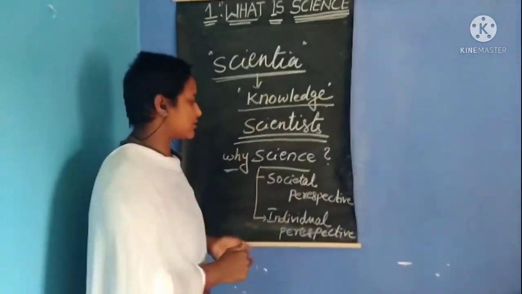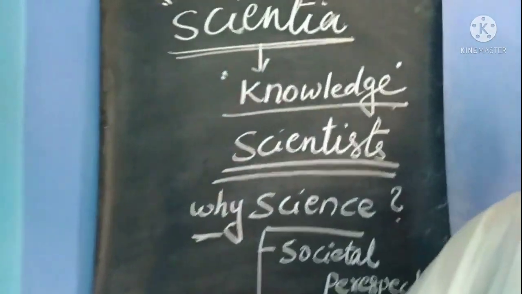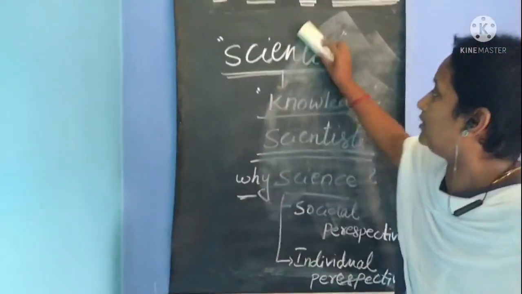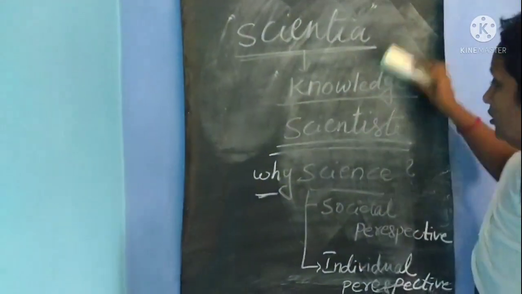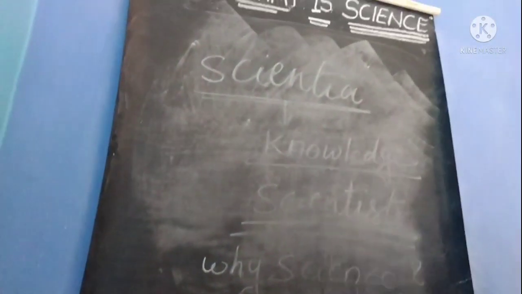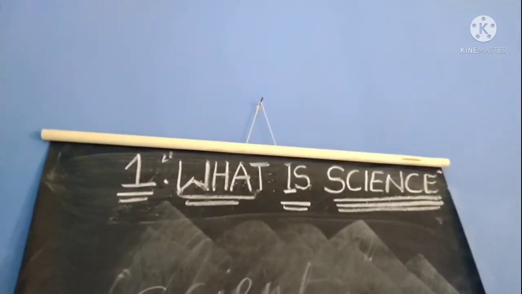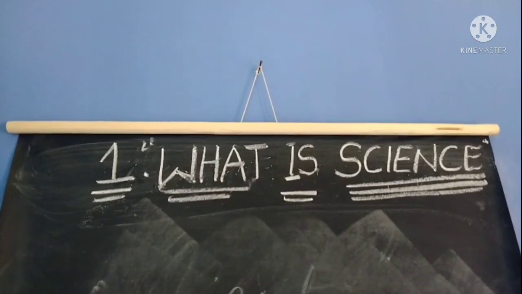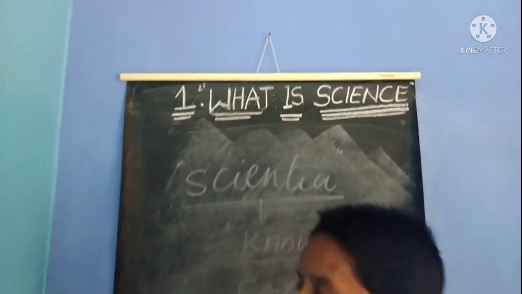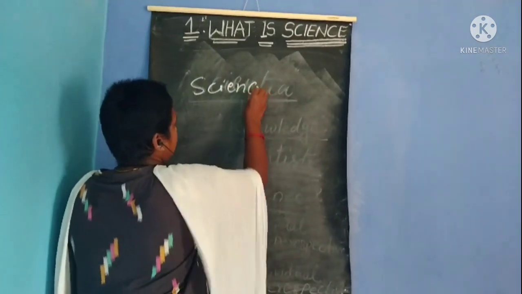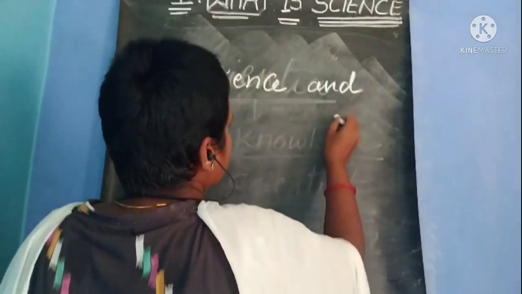Okay children, next topic we have science and change. So I think you understood children. So scientia, the word science has come from the word scientia, which means knowledge, and we are studying science because of two reasons. First one is individual reason and second one is societal reason. So next topic we have science and change.